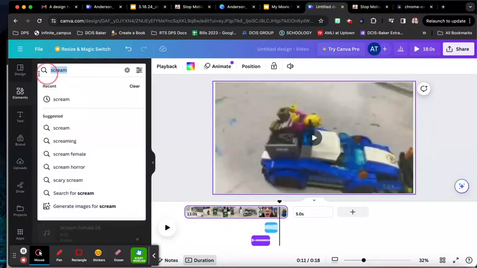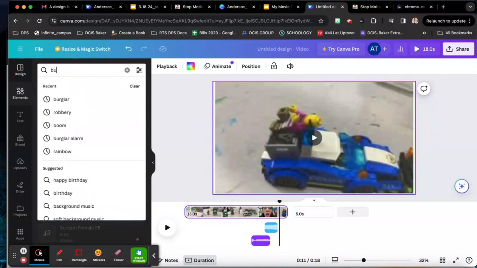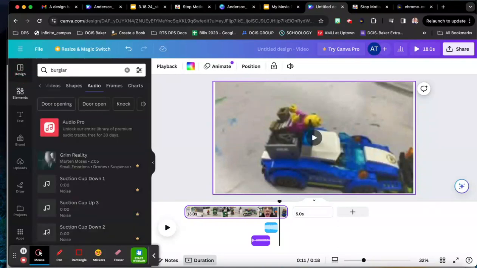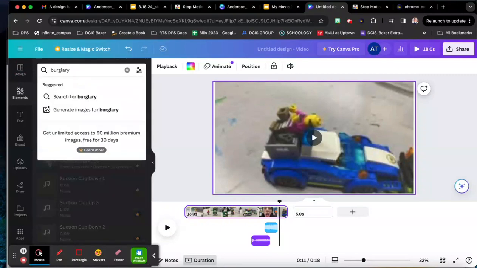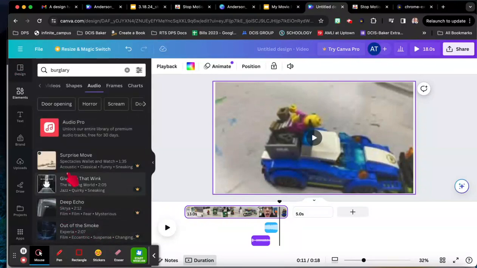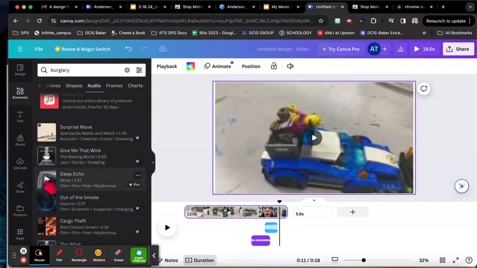You can also find music. Just search for something like burglary or robbery, and test out some of these sound effects. Cargo theft.